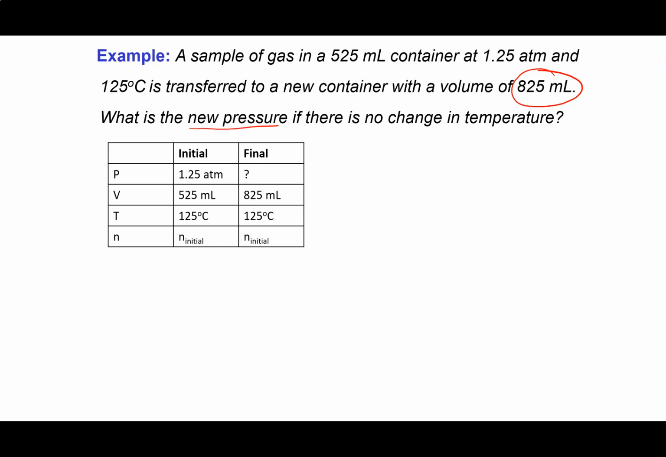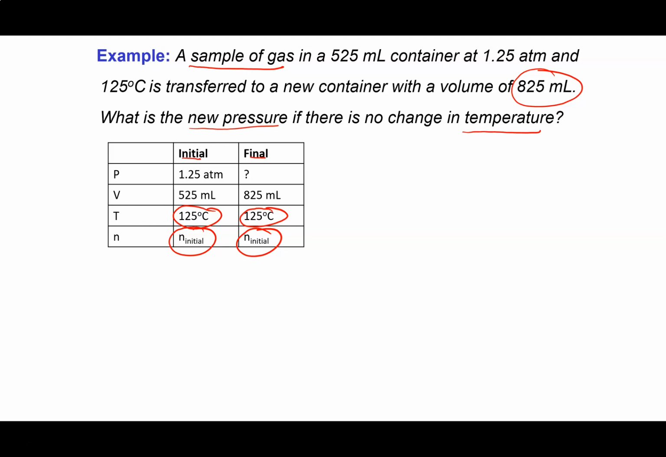So what's going to happen is it says here a sample of gas. What that really means is that the amount of gas is not changing, right? So the initial amount of gas and the final amount of gas is the same, and that's worth noticing. The next thing is it says that there is no change in temperature. So that means again that the initial temperature and the final temperature are the same, and that's important.